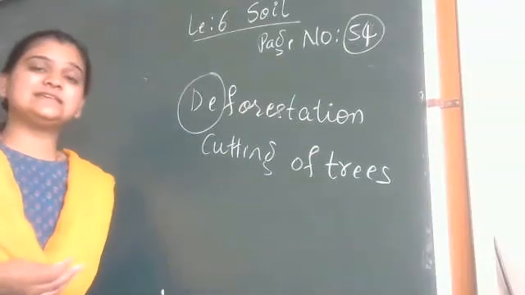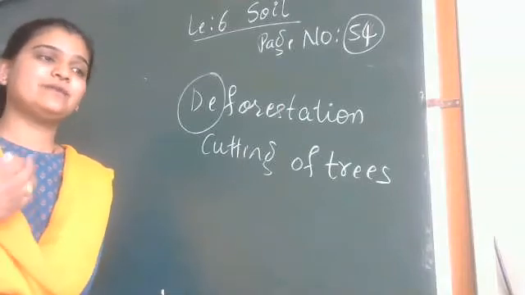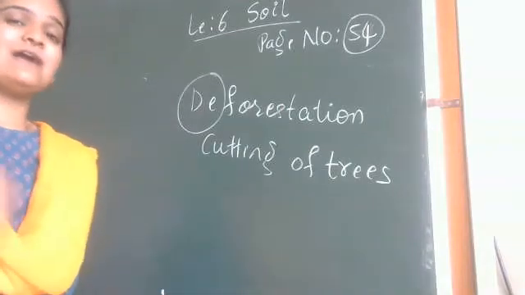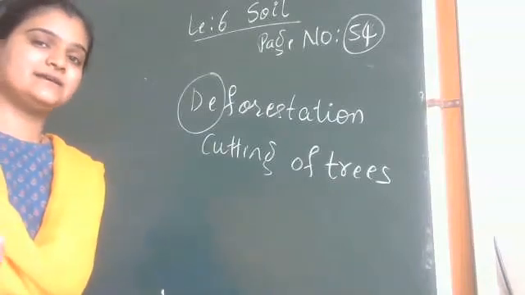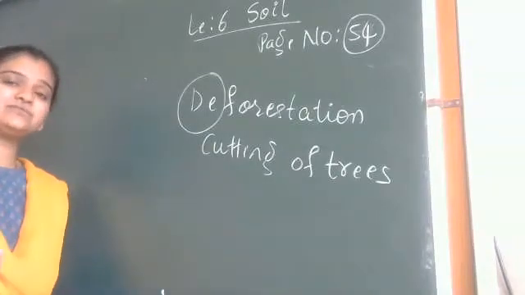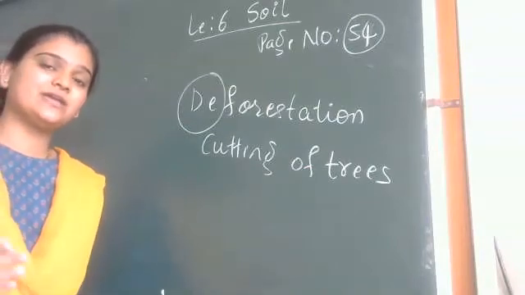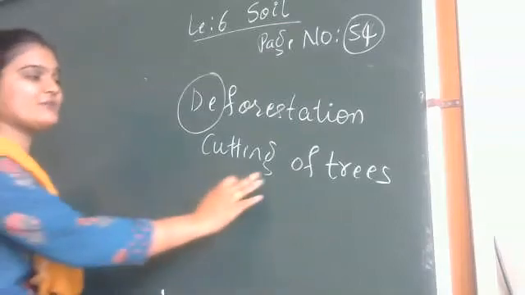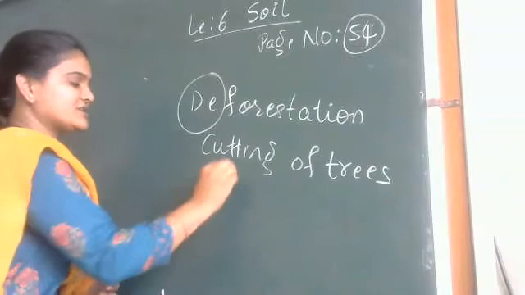Now we see that we are using furniture in a home. When we need furniture, obviously we have to go to the forest, and they cut the trees and make varieties of designs. It is all due to human activities. Even though trees are cut, we also have to do afforestation.